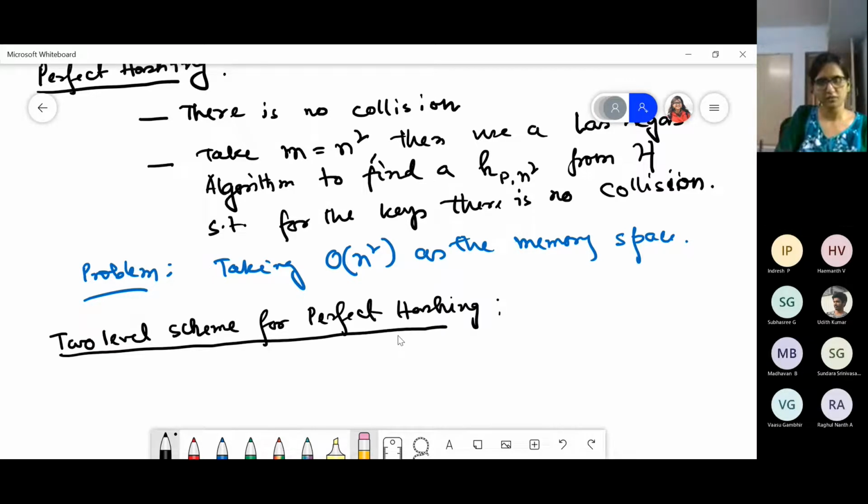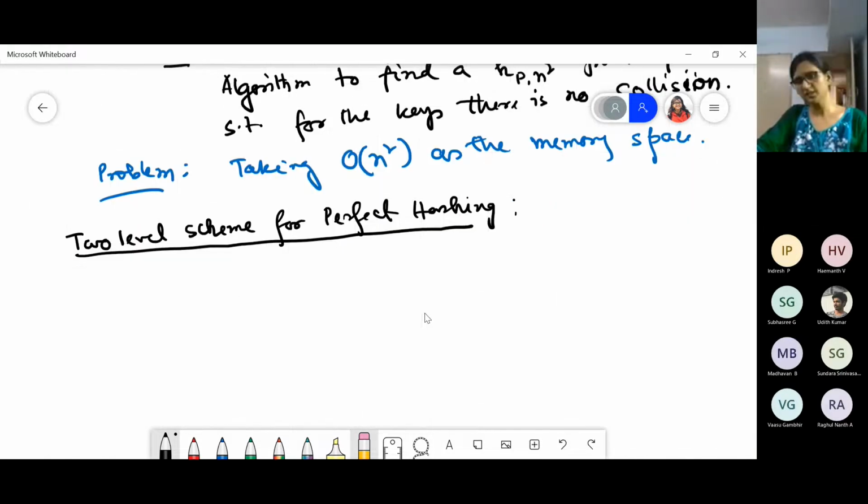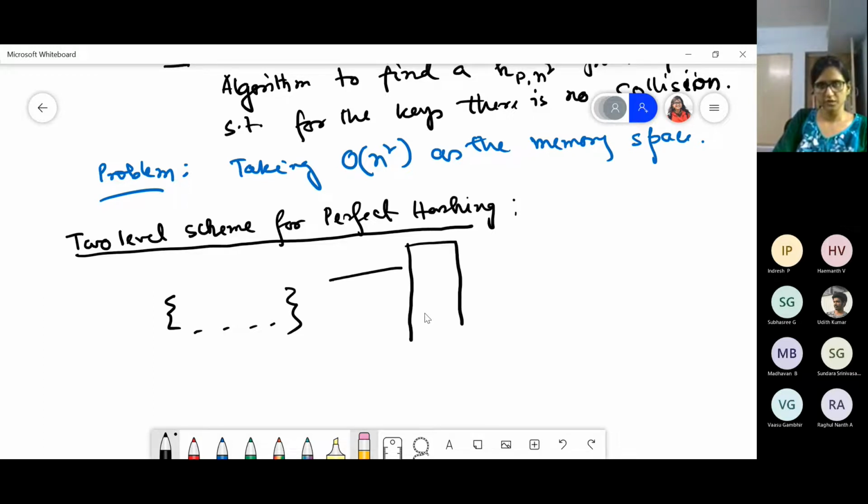In this scheme, our target is that we'll be dividing the chains in a way. So you are given some set of data. Say these are your data. Now these data are stored in some hash table. This is the primary.